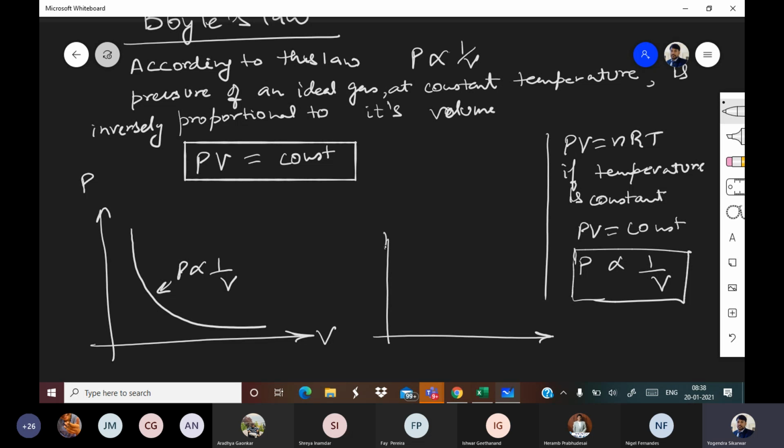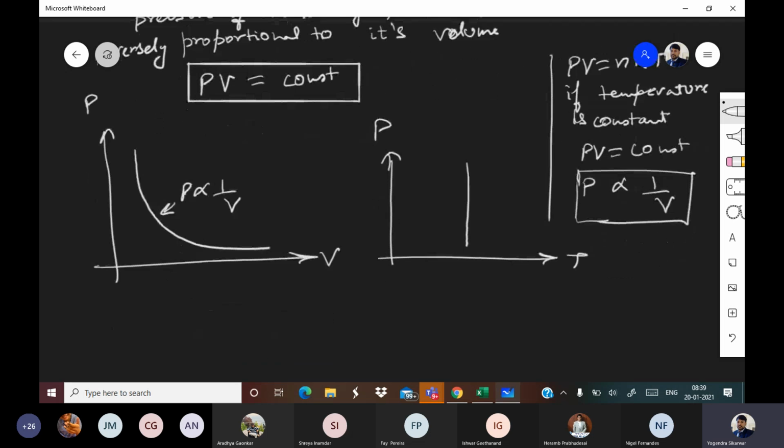Okay. Now, if suppose you want to draw a PT graph, pressure temperature. So this is pressure and this is temperature. Here temperature is constant, so the graph will be like this. You can see that only pressure is changing, temperature is not changing.